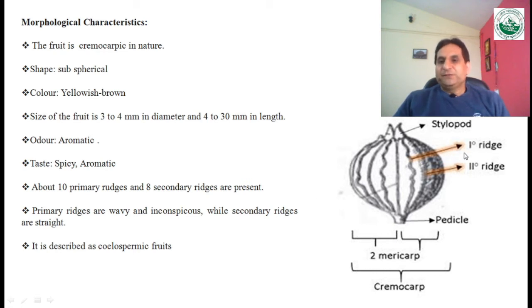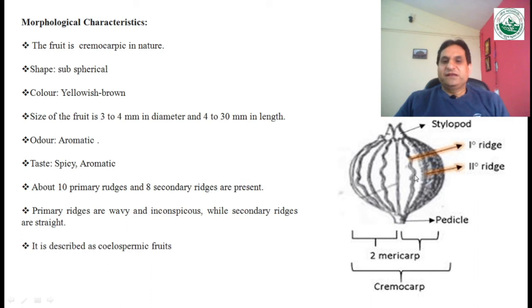Okay, this one is the primary ridges. These zigzag ridges you are seeing in this diagram are the primary ridges, and the total number of secondary ridges is 8, which are straight. So we can say that in each mericarp there will be 5 primary ridges and 4 secondary ridges, because this data is for the whole cremocarp fruit. So in each mericarp there will be 5 primary ridges and 4 secondary ridges, and primary ridges are wavy.